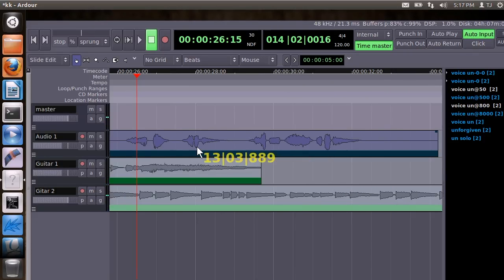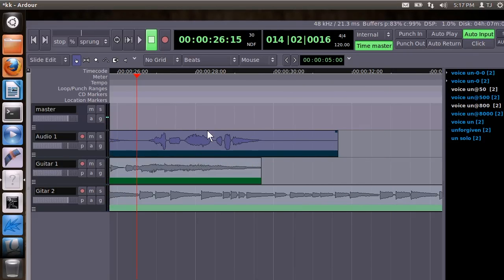It lets you drag the different parts around, and you can also apply lots of different effects similar to what you can do in Audacity, but it's designed for working with multiple tracks, Ardour is. And again, this one is a Linux-only program.